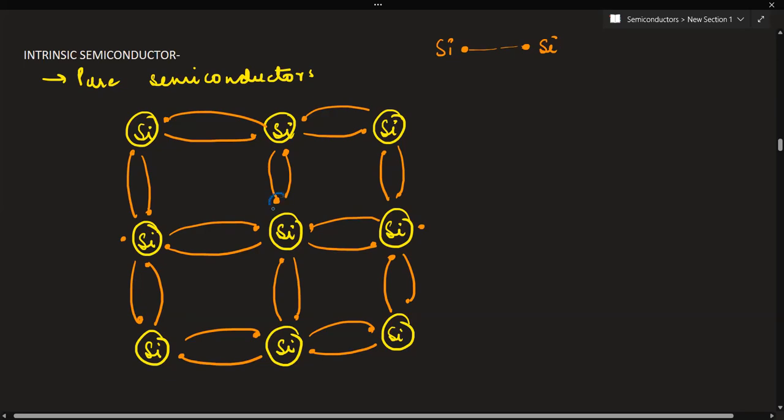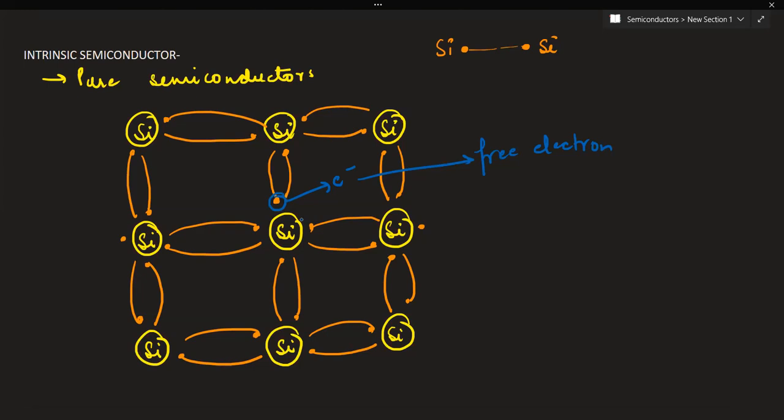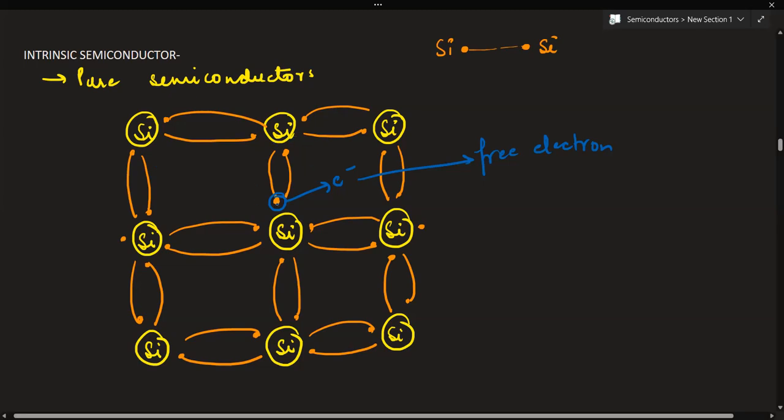Now tell me, if I take this electron out and free it, I have made it a free electron. Initially it was a valence electron. So in which band will it be? Valence electrons are in the valence band, since they are making a bond. Once you free it, it will go into the conduction band, as one of you was saying.